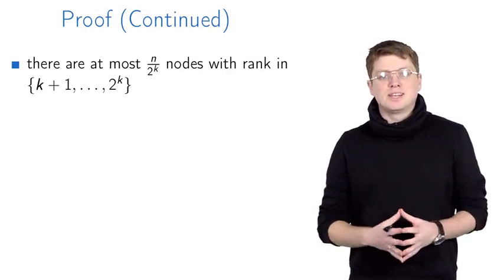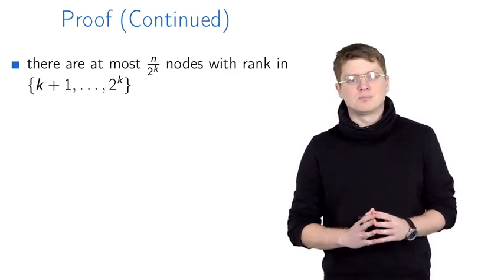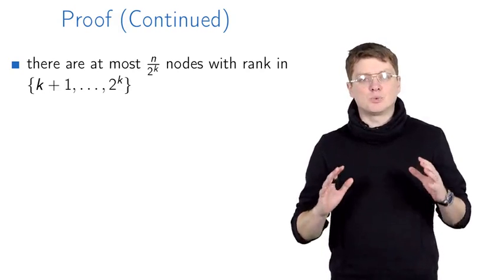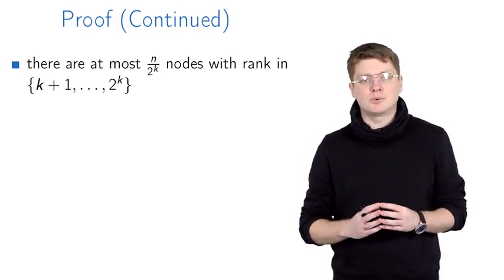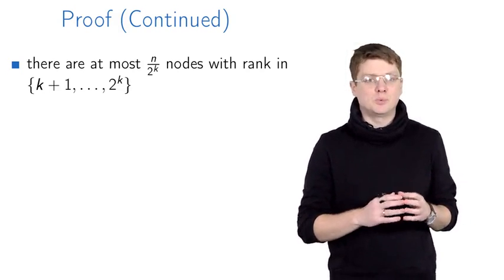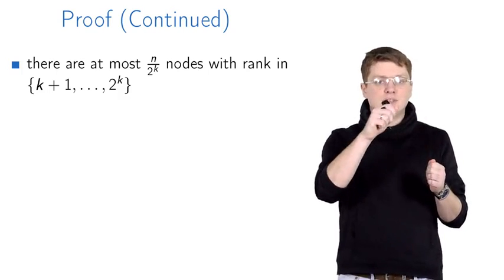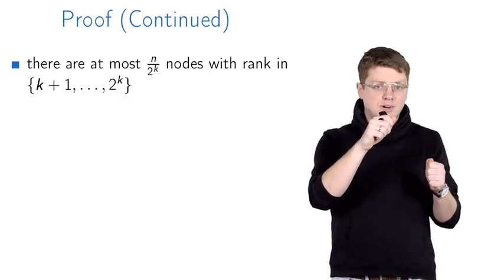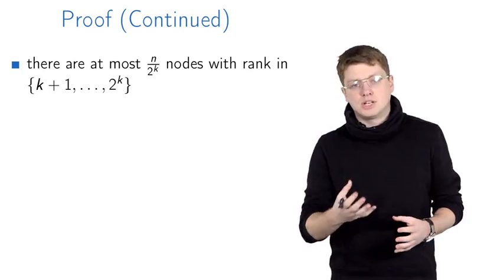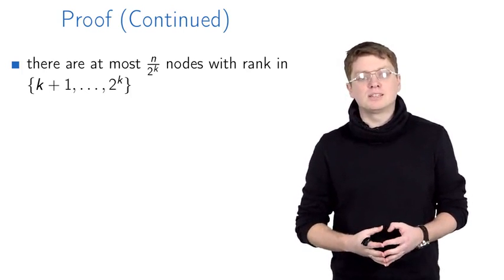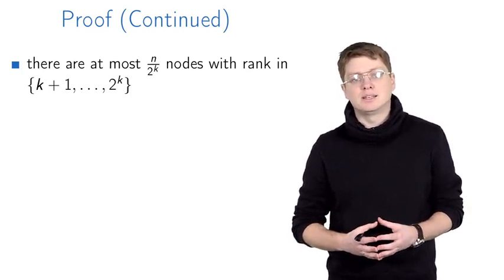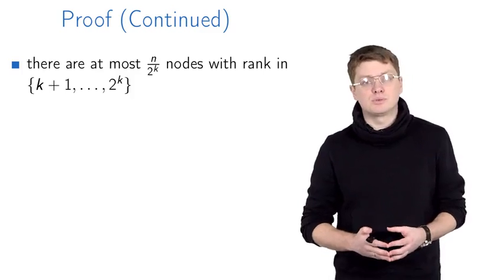We now have everything to conclude this proof, to conclude estimating the required term. Recall that we are estimating the total number of edges traversed during m calls to find, where we go from a node i to its parent j, such that log star of rank of i is equal to log star of rank of j. So we've just proved that there are at most n divided by 2 to the k nodes whose rank lies in the interval from k plus 1 to 2 to the k.